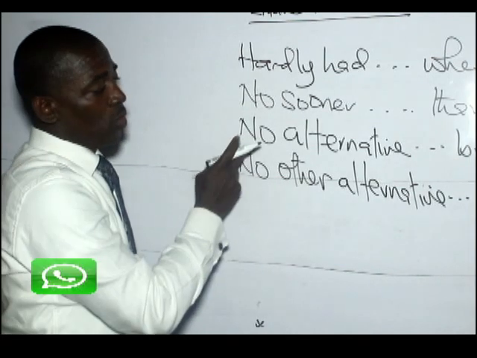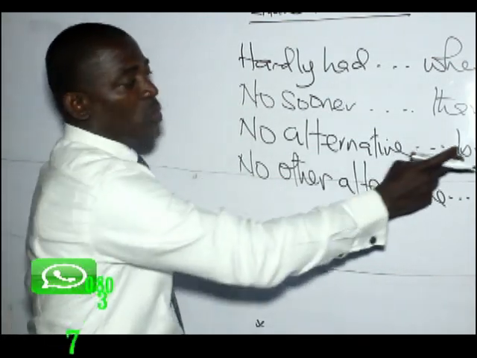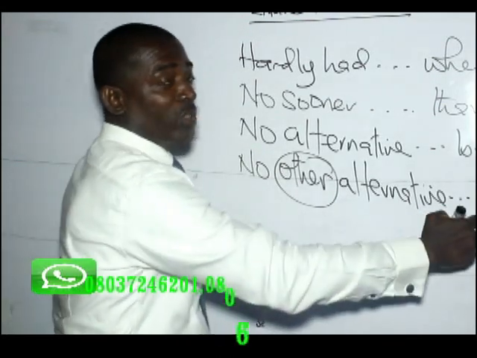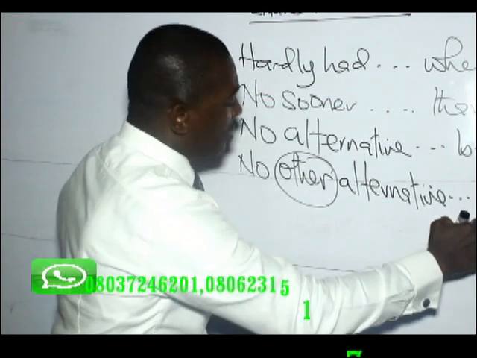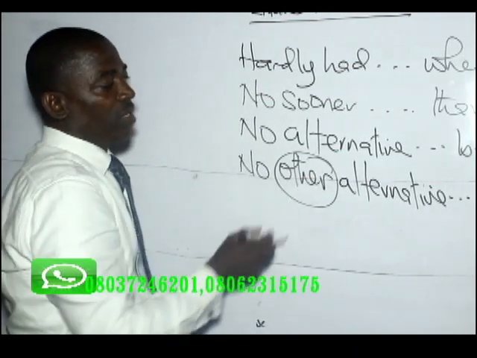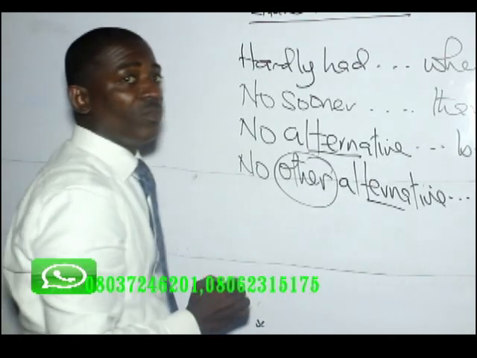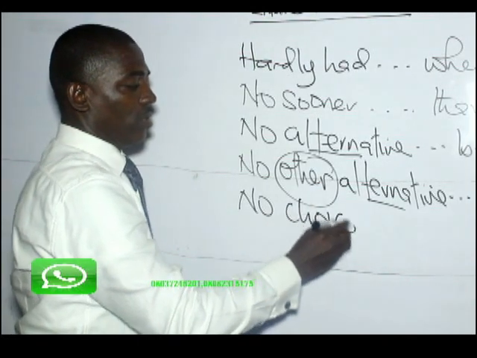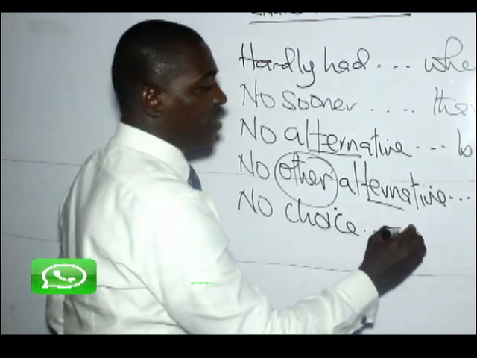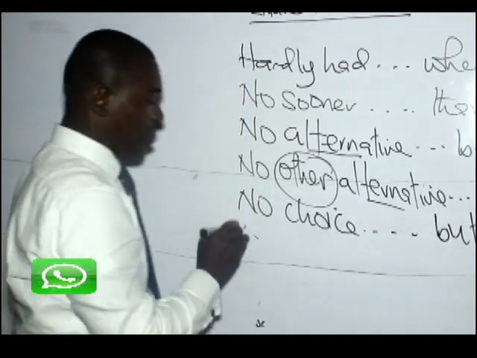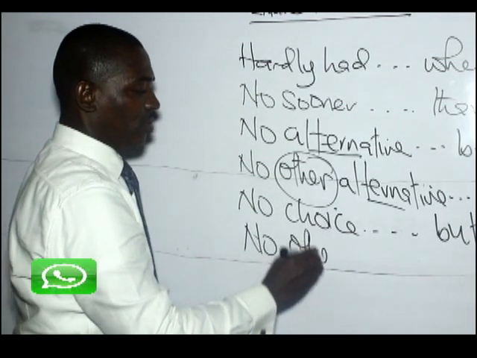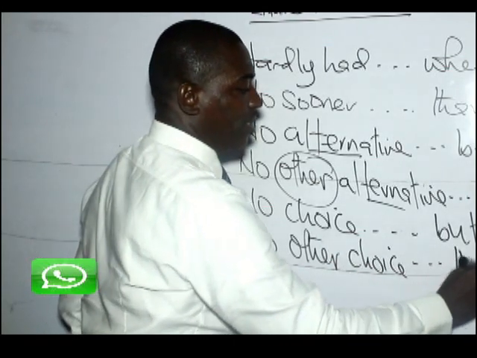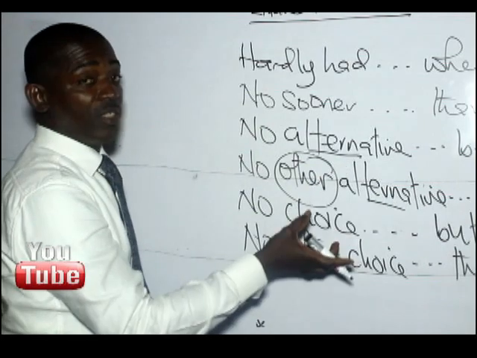Be very mindful: no alternative collocating with but, no other alternative, because of the order there, it collocates with what? Than. Now, sometimes the word alternative may be removed, and you may have no choice, collocating with but, and no other choice, we collocate with than. It's just a question of changing the structure.